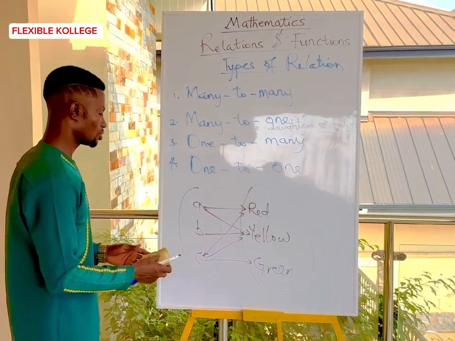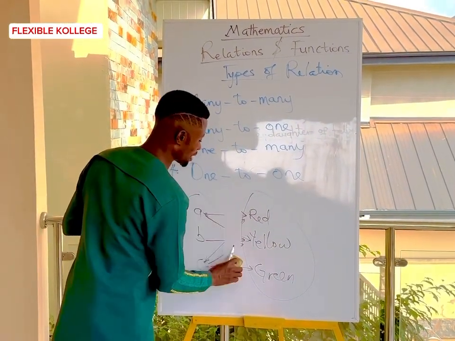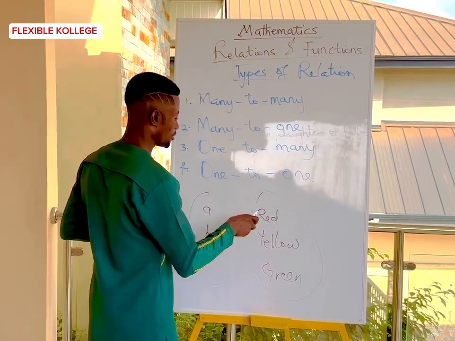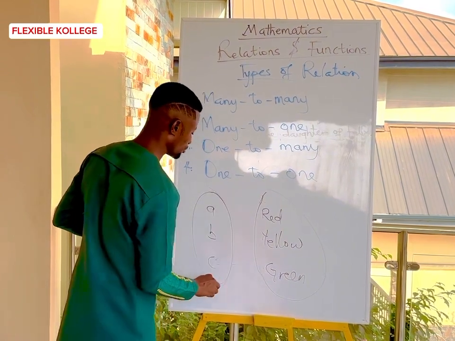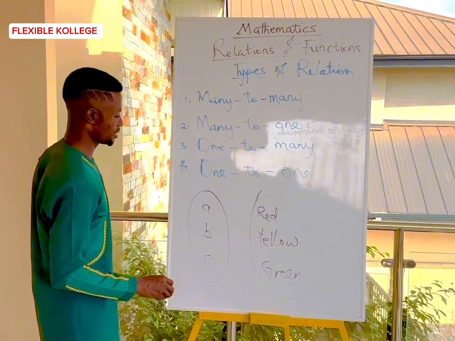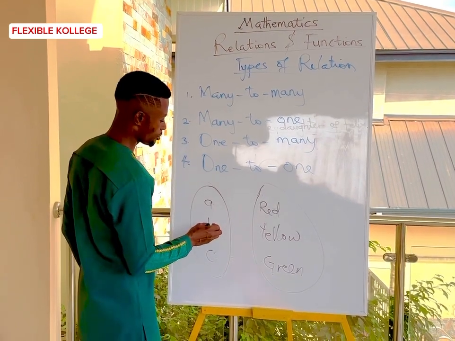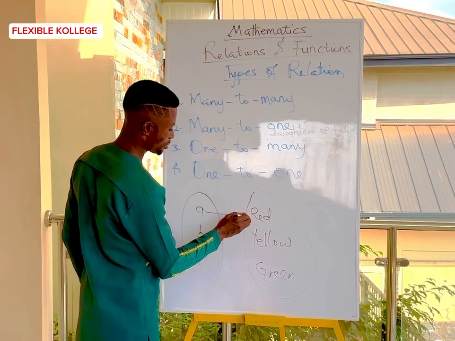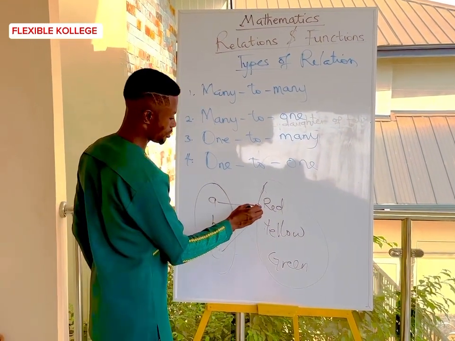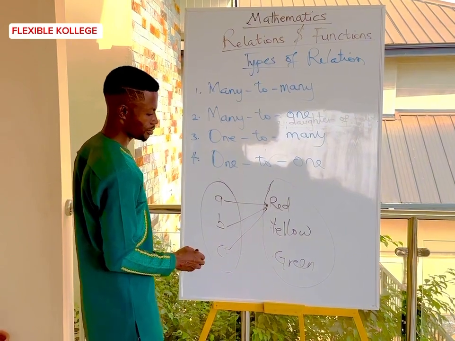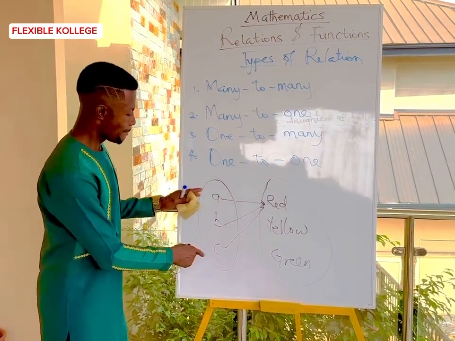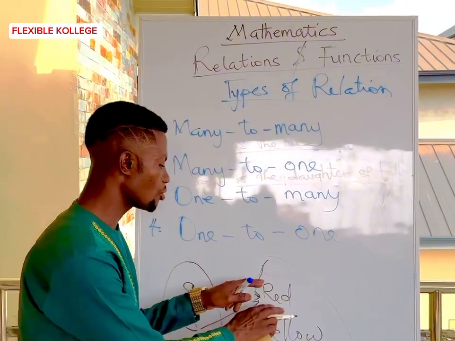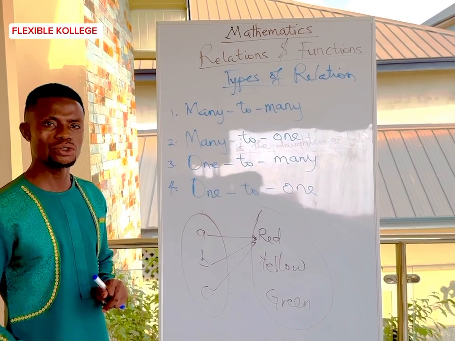This is one. So let's also look at other ones. For example, many to one. We see many elements in the domain having a relation to only one element in the codomain.